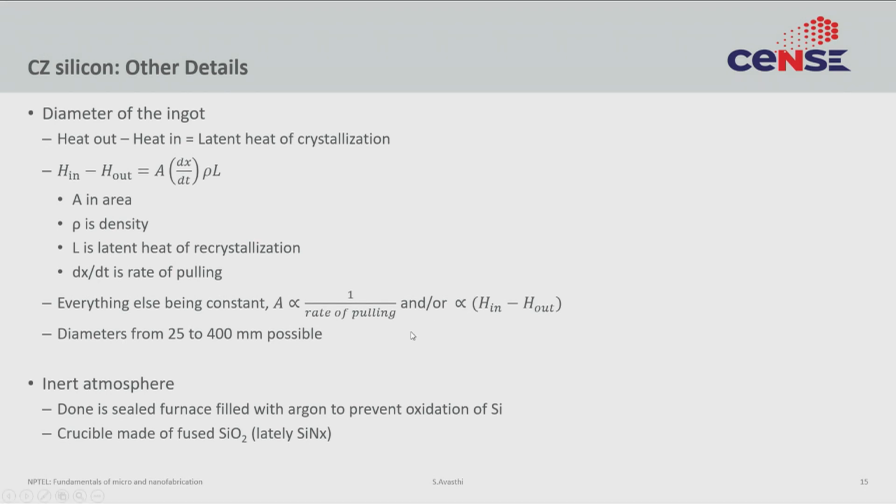Overall, as of today, the industry can routinely make ingots of various standard sizes ranging from 25 mm to 400 mm. Most of this is done under inert atmosphere, partly so that the silicon remains silicon and does not become silicon dioxide by oxidation. The crucible must be made from some refractory material, because at the end of the day you are holding this very hot silicon melt. This is often made of silicon dioxide, but also lately silicon nitride.